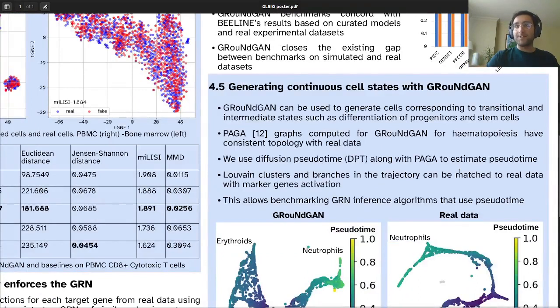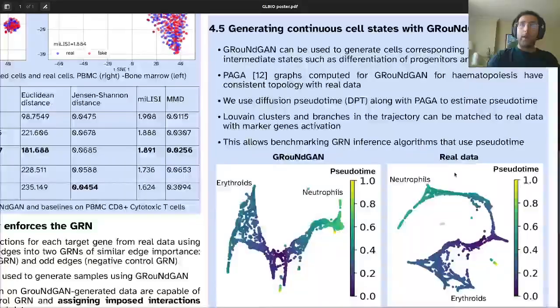So we also have a study that shows that GroundGAN can be used to generate continuous cell states, in which we show that we maintain the pseudotime ordering of cells, and that when we infer pseudotime using PAGA and diffusion pseudotime, we can match branches in the trajectory to real data, and the graph topology stays consistent.